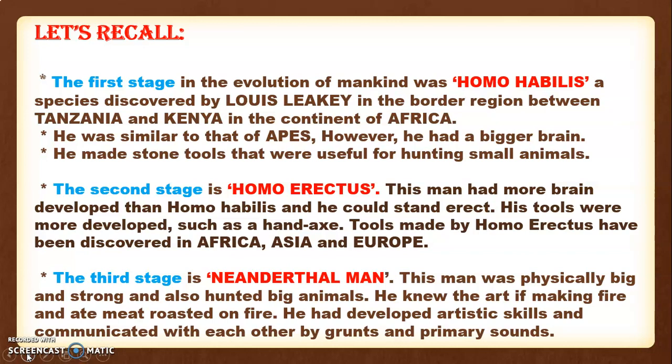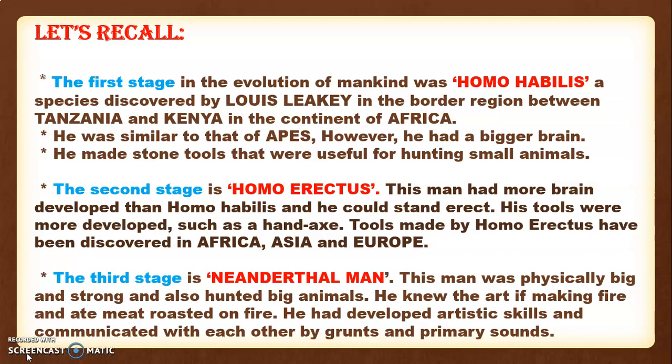and he started eating meat which was roasted on fire, that was cooked, because before that they used to eat raw meat. But now when he learned the art of fire and came to know that something cooked in fire tasted more delicious, they started eating roasted meat. He had developed an artistic skill and communicated with each other by way of sound, that is the grunt sound which was produced by animals. The same sound was being produced by Neanderthal man, that is the primary sound. So they learned this communication language.